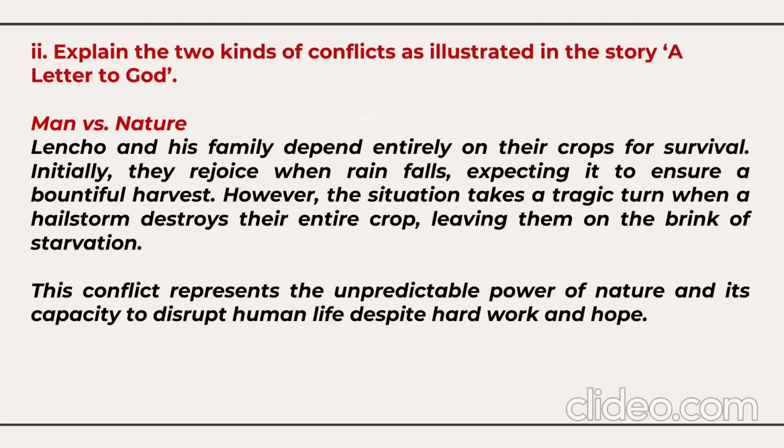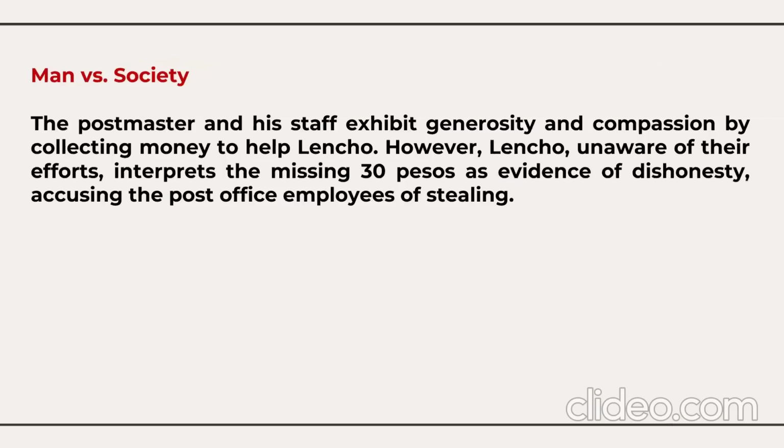Second conflict we find here, men versus society. The postmaster and his staff exhibit generosity and compassion by collecting money to help Lencho. However, Lencho, who was unaware of their efforts, interprets the missing 30 pesos as evidence of dishonesty.